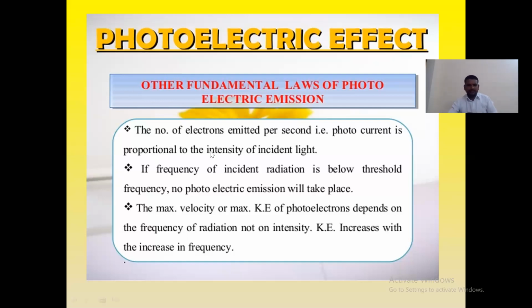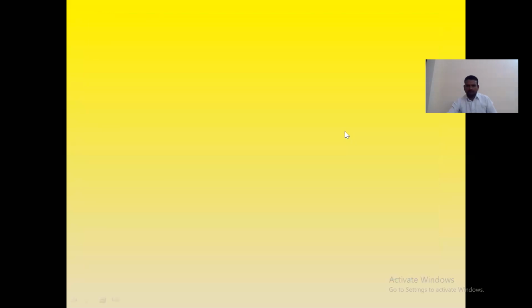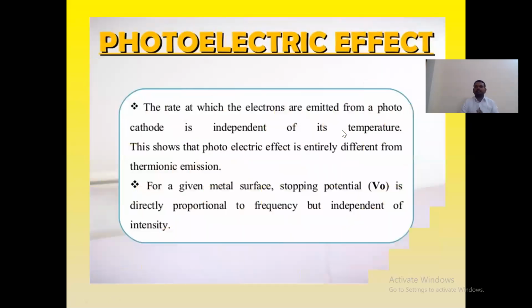The next point: the rate at which electrons are emitted from a photocathode, the left side, the C we have seen, is also independent of its temperature. This shows that the photoelectric effect is entirely different from thermionic emission. Thermionic emission is where, if you apply some kind of energy to a material, electrons can be emitted out of the surface. We will see that later in thermodynamics.